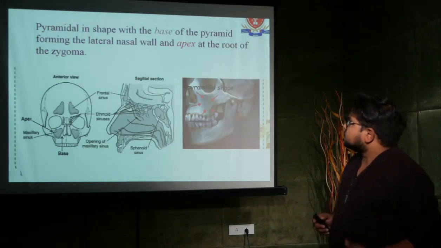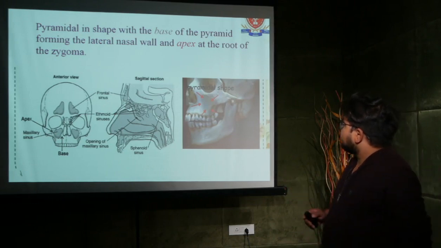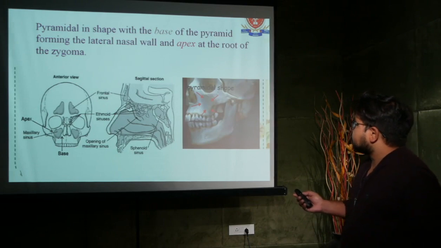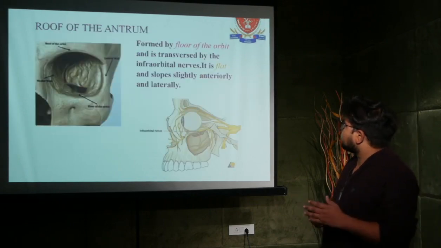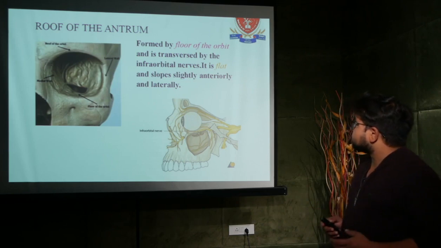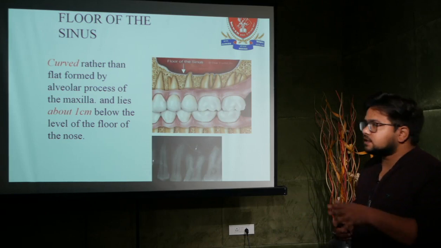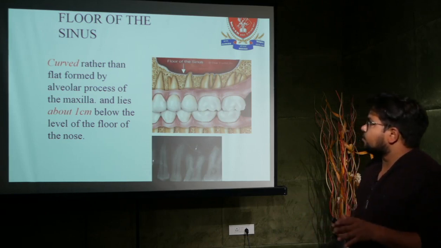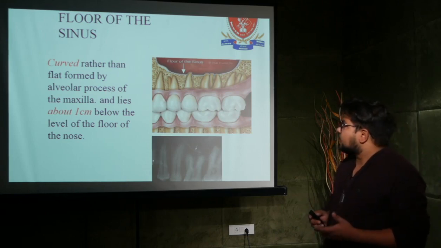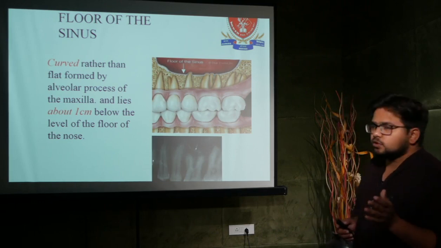It is pyramidal in shape, with the base of the pyramid forming the lateral nasal wall and the apex pointing toward the root of the zygoma. The roof of the antrum is formed by the floor of the orbit and is traversed by the infraorbital nerve. It is flat and slopes slightly anteriorly and laterally. The floor of the sinus is curved rather than flat, formed by the alveolar process of the maxilla, and it lies about 1 cm below the level of the floor of the nose.